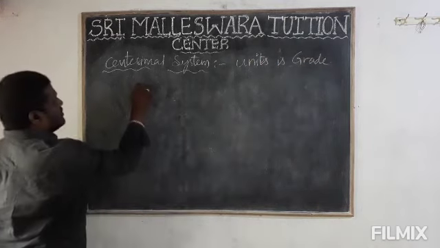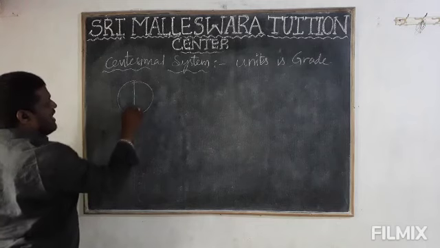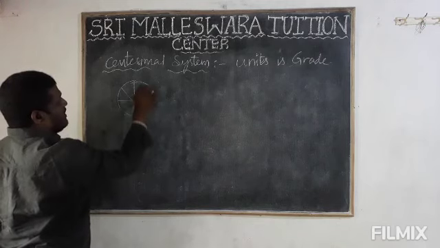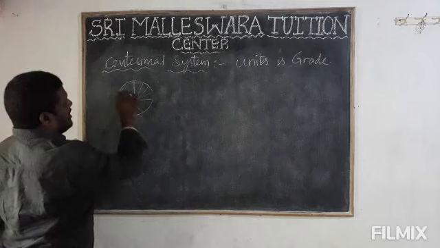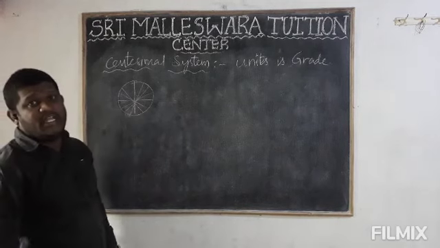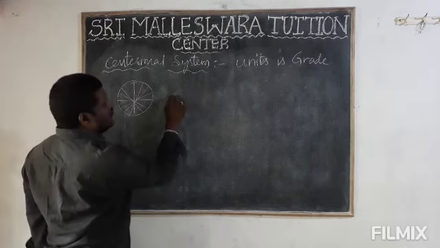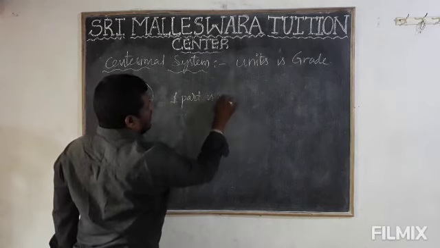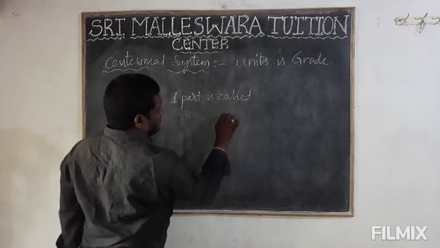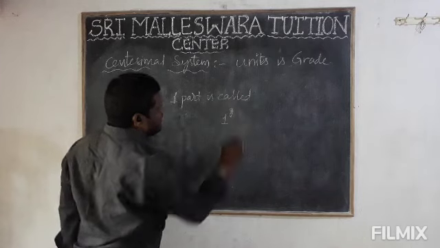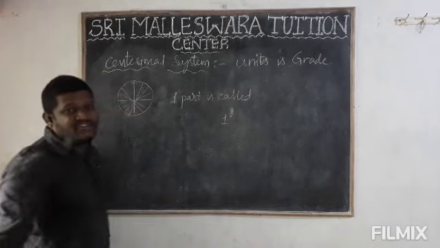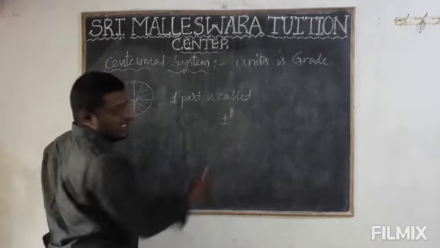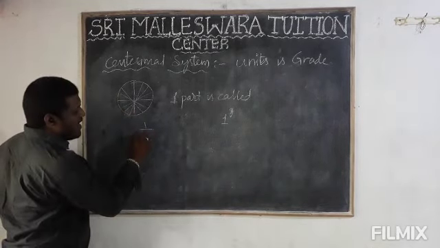Okay, so I will consider the one circle. Again, it will be divided into 400 equal parts. How many? 400 equal parts. So that one part is called 1 grade. In the power's place you can write a small g, so 1 grade. Clear? That's why 1 by 400.